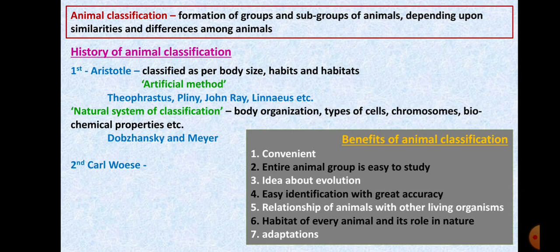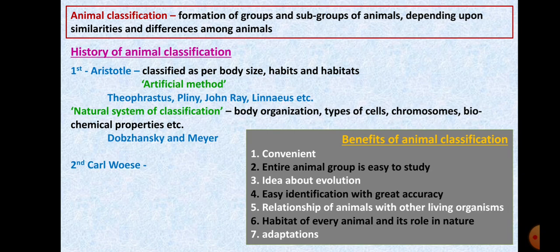We have studied food chains and food webs. In previous environmental lessons, we have also studied how animals, humans and plants are connected to one another, how we follow a relation of give and take, and how one is dependent on another. Then it also helps to understand the habitat of each animal and its exact role in nature. Everyone on this planet has one particular role to perform, so this study will also help you understand that.